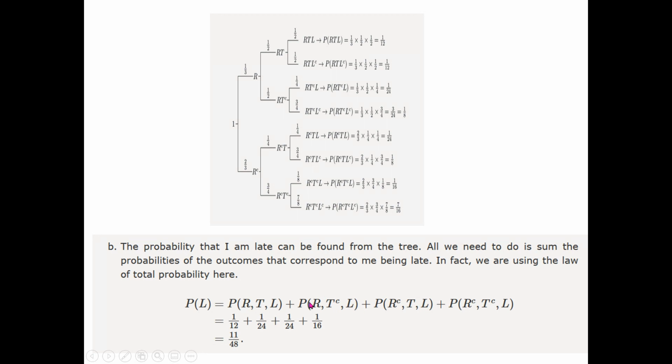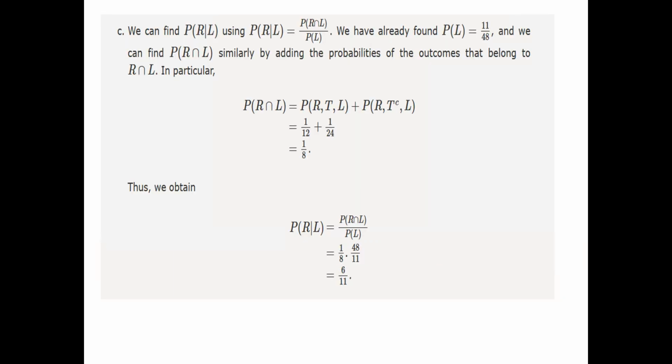Similarly, the second combination is the conditional probability of arriving late given that it's rainy and there is no heavy traffic. And similarly, other combinations could be described. So the total probability of arriving late is a sum of conditional probabilities. So this idea will be basically used in Bayes' theorem, that we will discuss later after completing this example.